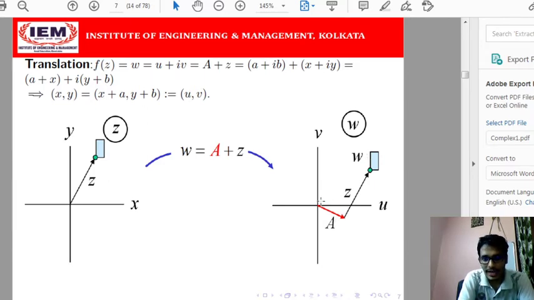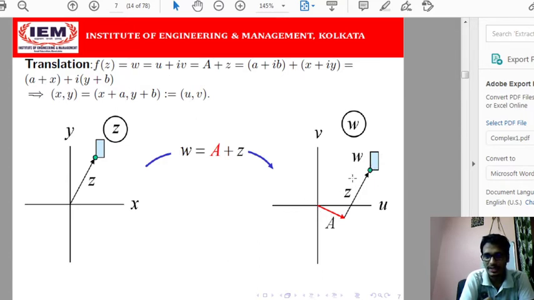So we are actually joining or adding the positional vectors of the complex values a and z. If we join the positional vectors of a and z together, the resultant vector will give us the value of w. So a plus z will be the positional vector of w, because by the triangular law, the sum of the vectors is denoted by the resultant vector.